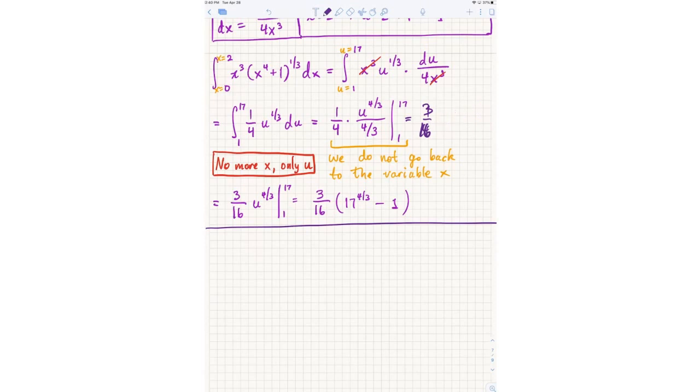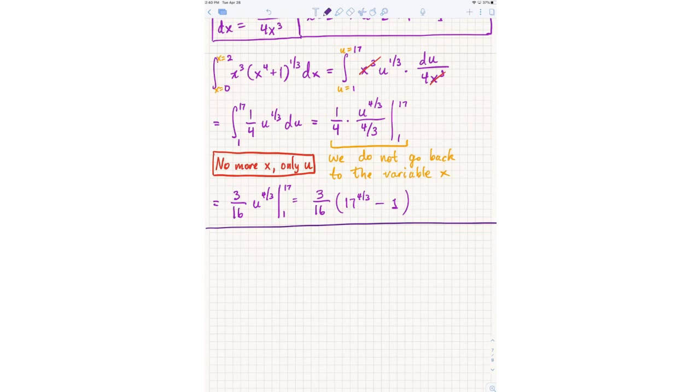Believe me, this is a very common thing. When I say very common, I mean almost a quarter to half the students go back to x. Or another thing students will do is they'll go back to x but not change the numbers back, so they plug in the wrong numbers, but there's no reason to go back to x. That's a good question. I'm probably going to be reminding everyone of that often.